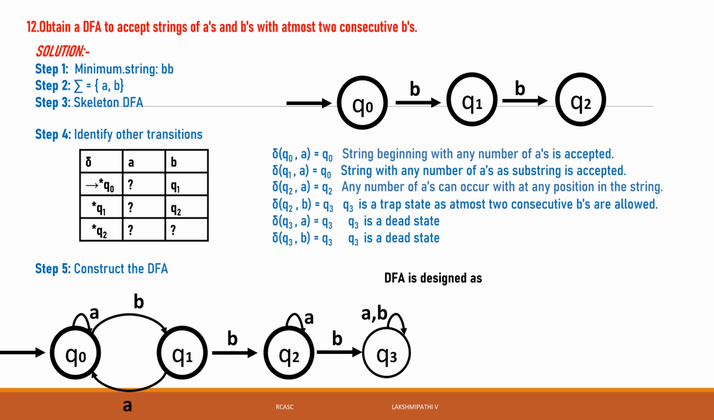A DFA is defined as a 5-tuple: Q, sigma, delta, Q naught, and F. Q is the set of states. Here the states are Q0, Q1, Q2, Q3. Sigma is the set of input symbols. The input symbols are A, comma B. I am audible, no?